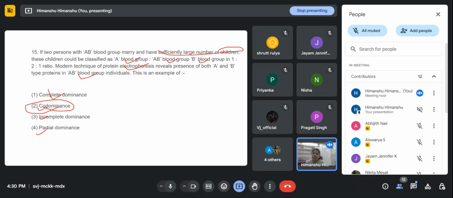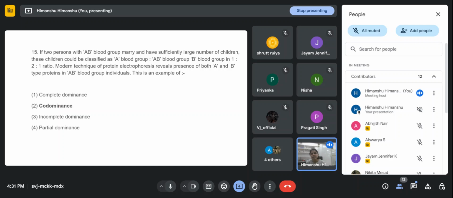Like through this protein electrophoresis really reveals that the AB type of proteins. So what is the example? This is an example of what? Ma'am, codominance. Okay. Anyone else wants to answer? Okay, all of you are saying the codominance. We'll see. Codominance is the right answer, right? When both the alleles are coming and this is a population based genetics, right?